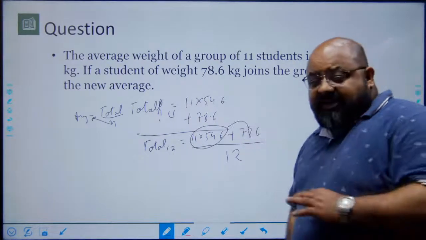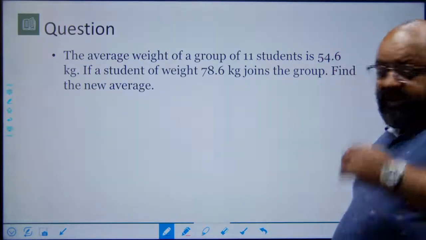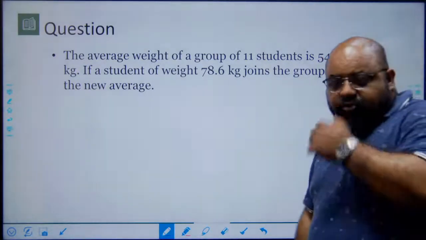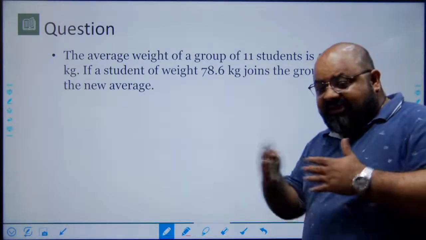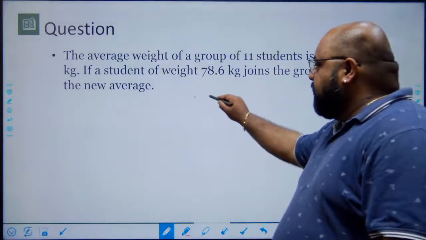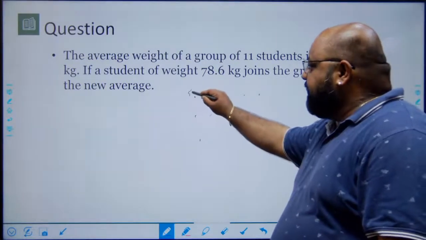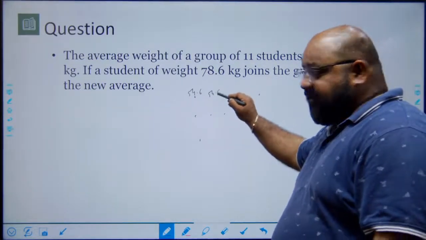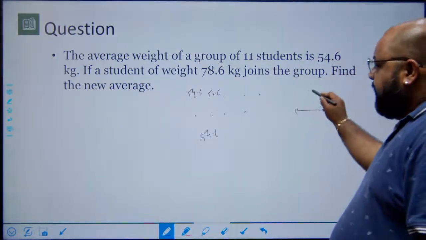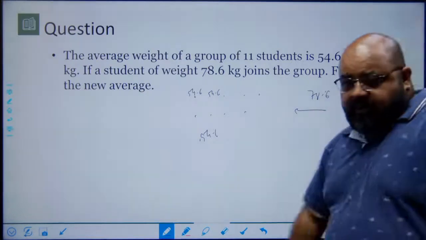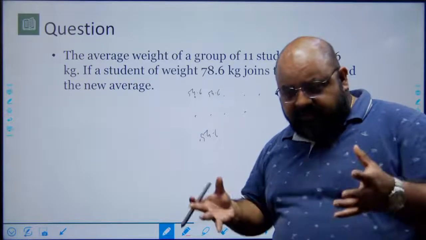The division and addition might take time, and therefore, if I use the concept of average, meaning all values becoming equal, what I can assume is that the 11 students that are there individually have a weight of 54.6, and therefore their average will be 54.6. So 1, 2, 3, 4, 5, 6, 7, 8, 9, 10, 11. 11 kids, each of them having a weight of 54.6. Of course, you don't have to write this, but this is what I'm assuming. A new person comes in, he has a weight of 78.6. Now, whatever extra weight that he has will be distributed amongst everyone in the new group.